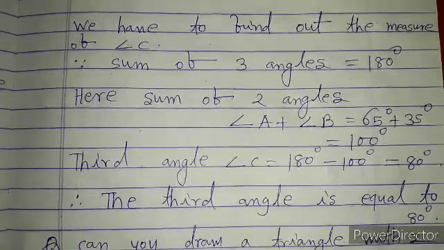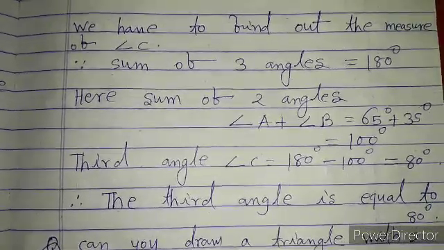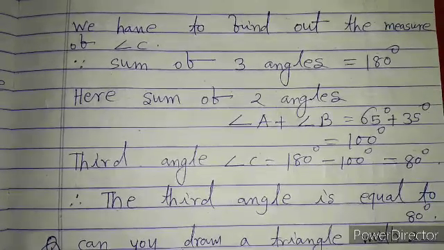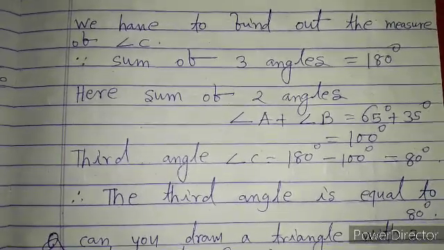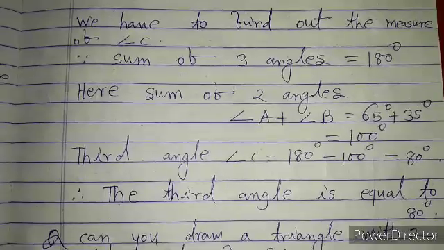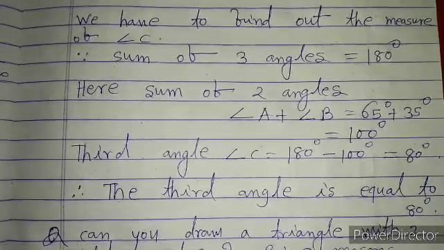Hence from the properties of a triangle, the third angle C is equal to 180 degrees minus 100 degrees, equal to 80 degrees.